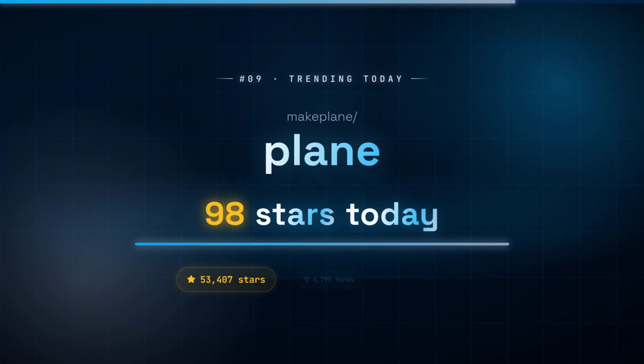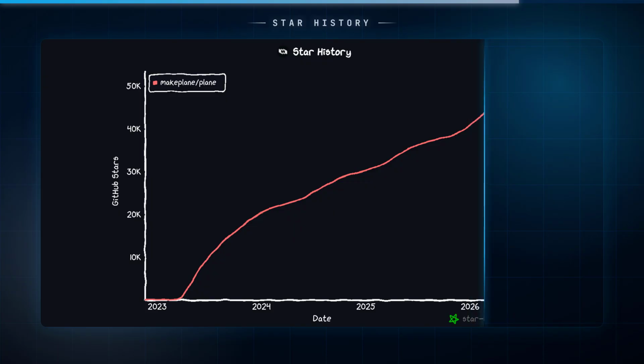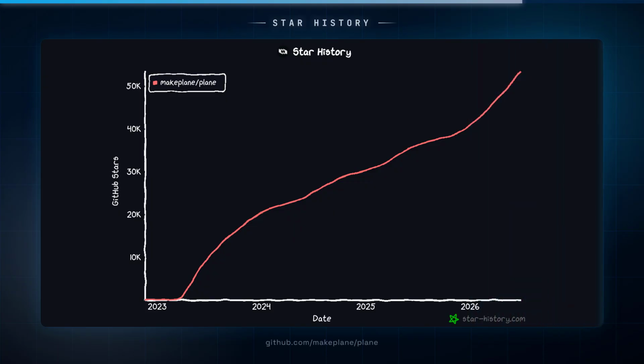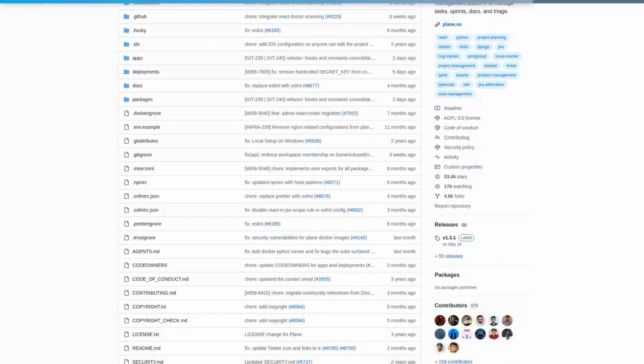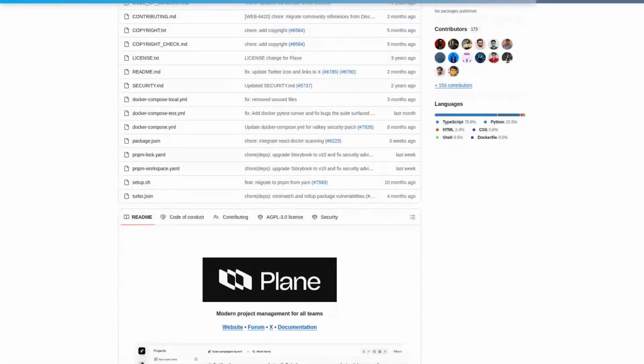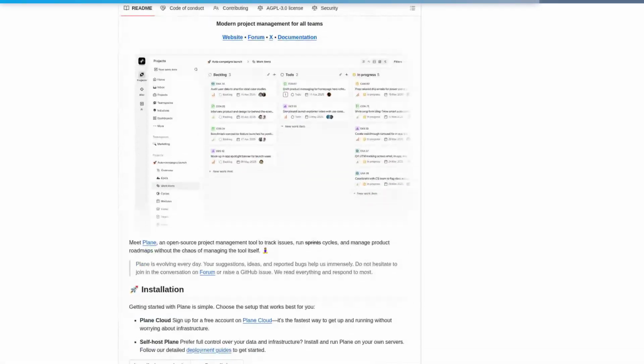Number 9, Plane, 98 new stars today. If your team has outgrown the per-seat pricing and vendor lock-in of Jira or Linear, but still needs structured issue tracking with sprints, docs, and roadmaps, Plane gives you the full project management stack in a self-hostable, TypeScript and Python codebase.